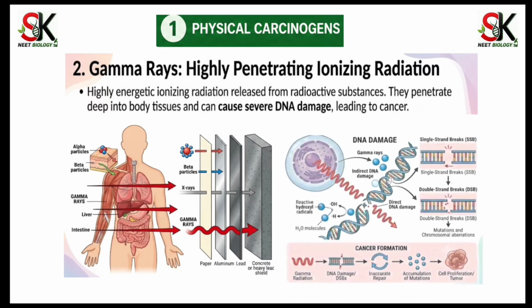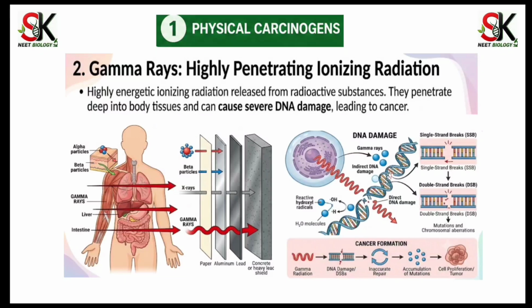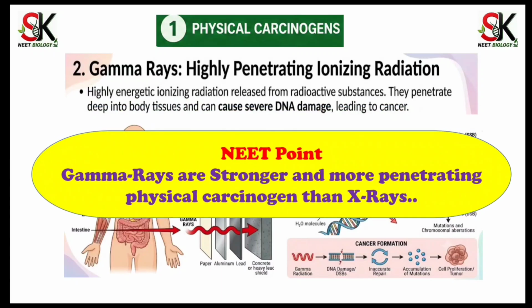This second image represents how gamma rays cause cancer. When gamma rays reach DNA, they break double-stranded DNA, and inaccurate repair leads to accumulation of a lot of mutations in DNA, which is then responsible for cell proliferation or uncontrolled growth, that is, cancer. Neat point: gamma rays are stronger and more penetrating physical carcinogens than X-rays.